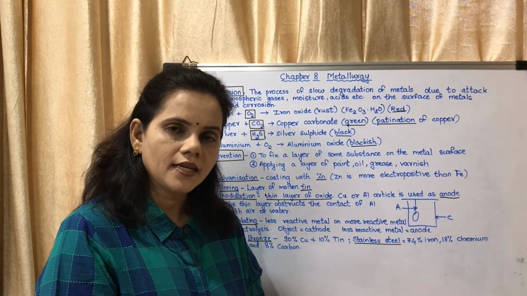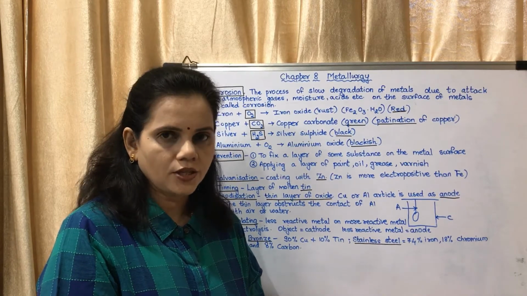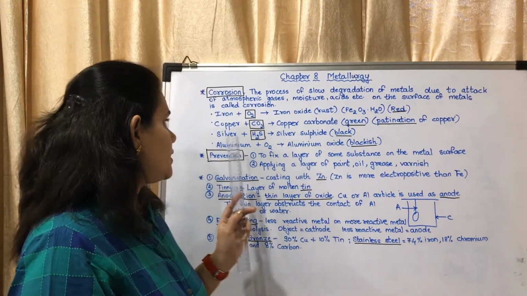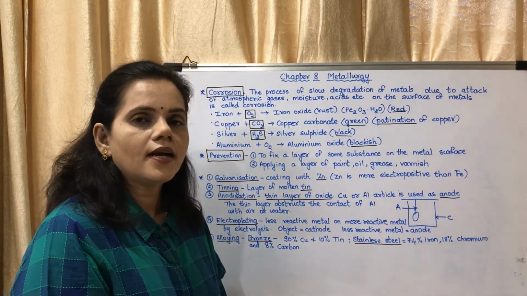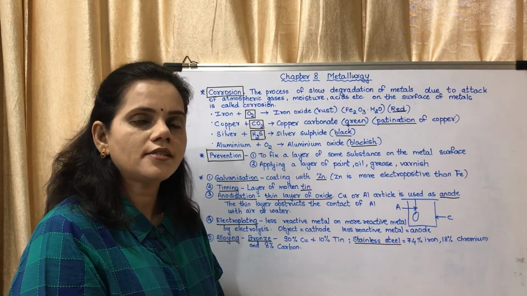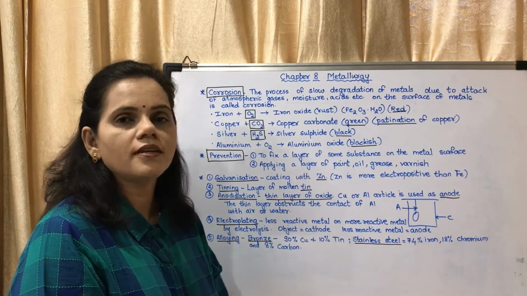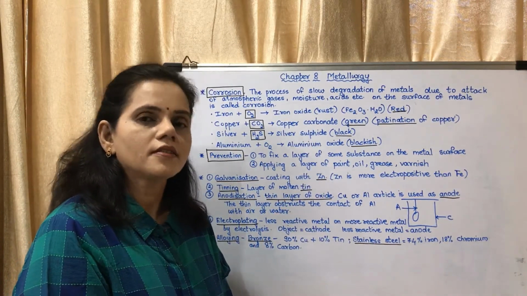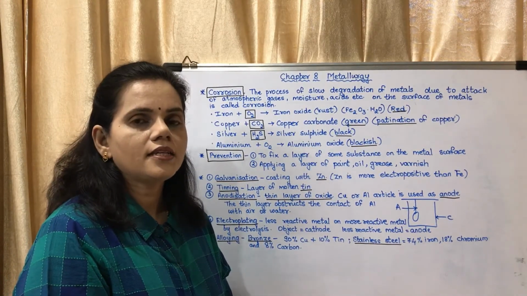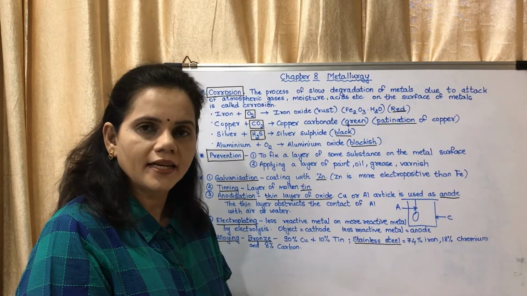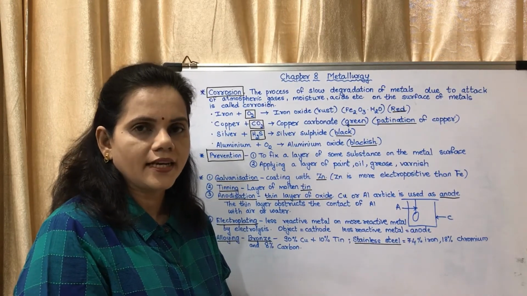Instead of rusting, they use the word patination. Third is about silver. Silver articles react with hydrogen sulfide gas to form silver sulfide, which is black in color. That is why silver ornaments get blackish after some days.